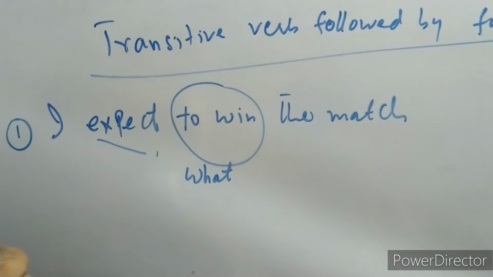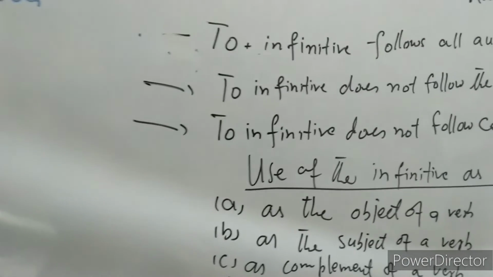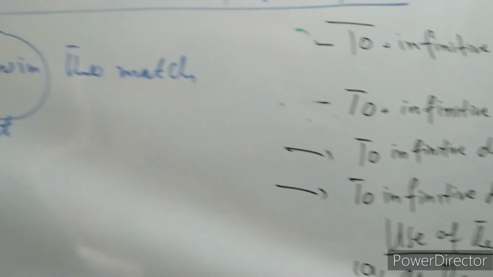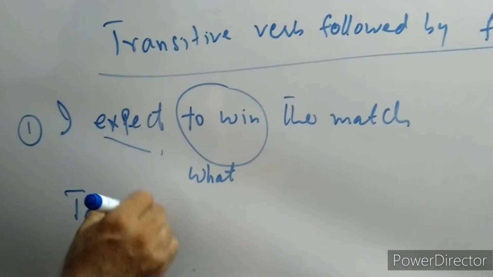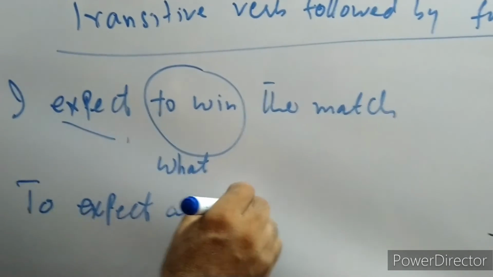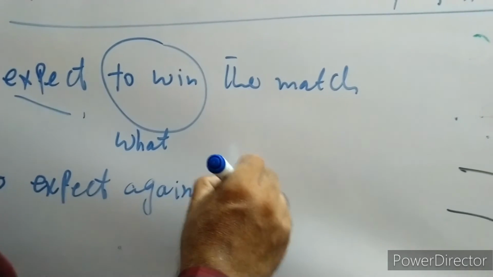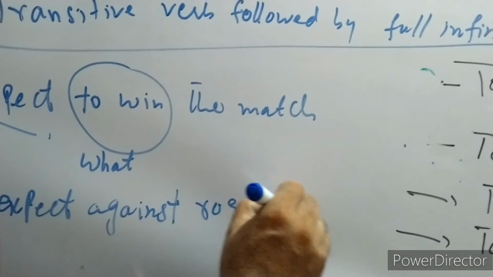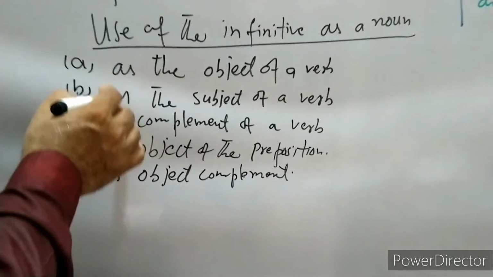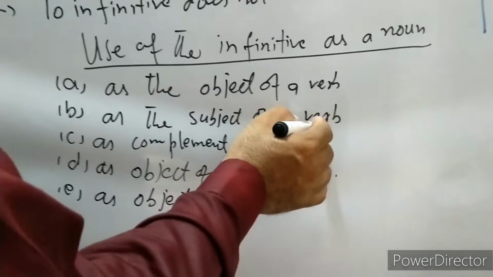So it is clear. Then the infinitive as the subject of a verb.